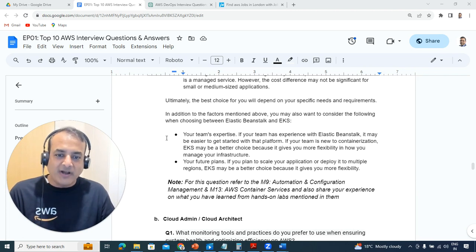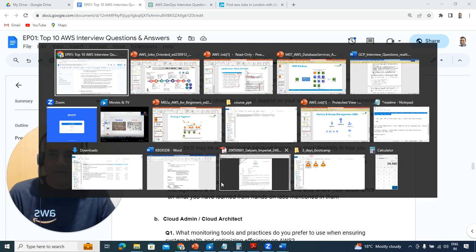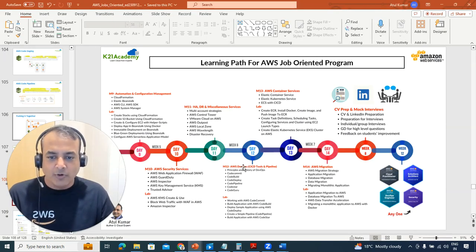Now, in order for you to understand the differences, you need to know these topics well. So you need to go through module 9 and module 13. Module 9 is about automation and configuration management, and module 13 is about container services. So module 9 is about automation config, where we talk about Elastic Beanstalk. There's a lab as well on deploying an application in Elastic Beanstalk, then immutable deployment on Beanstalk, and then blue-green deployment on Beanstalk. You'll do all of them so you understand Beanstalk.